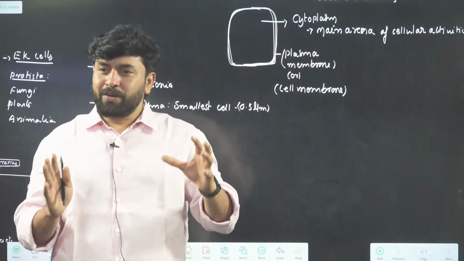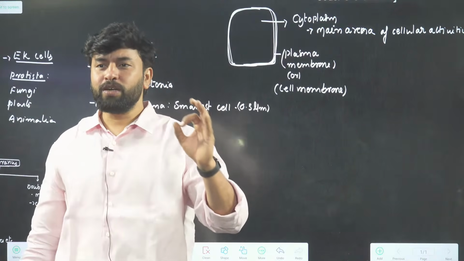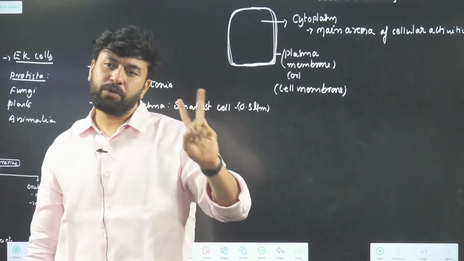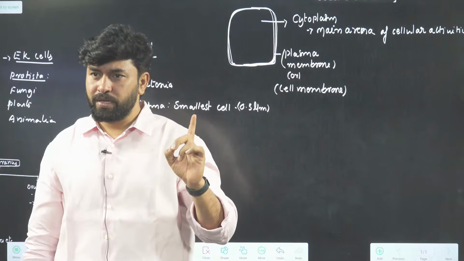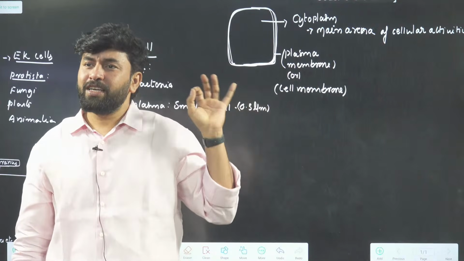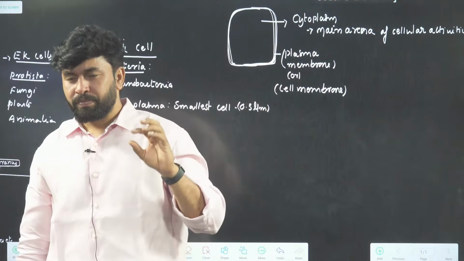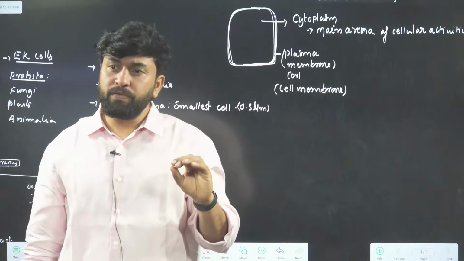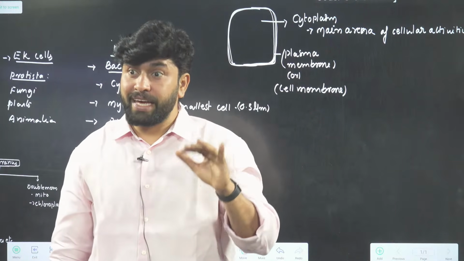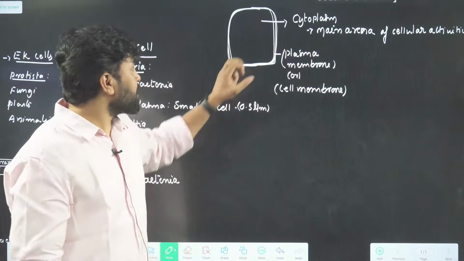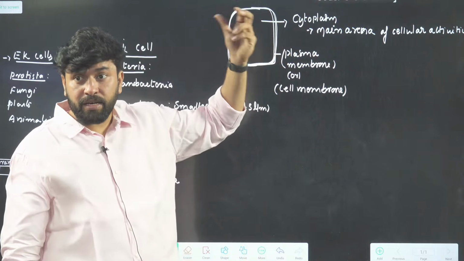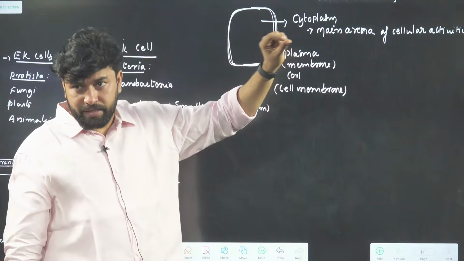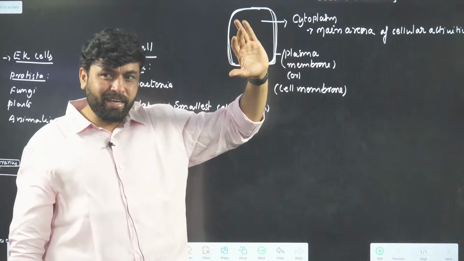Okay, but finally one thing, if you wanted to call something a cell, two things should be there. One is plasma membrane, the outer boundary. Inner area is known as cytoplasm. The cytoplasm is the semi-fluid matrix, which is also called the main arena of all cellular activities.